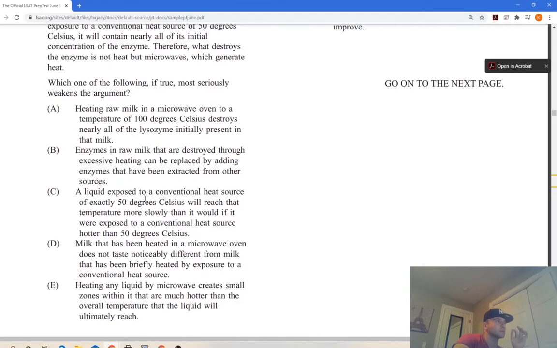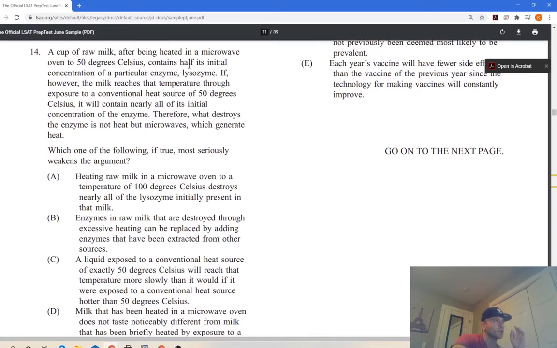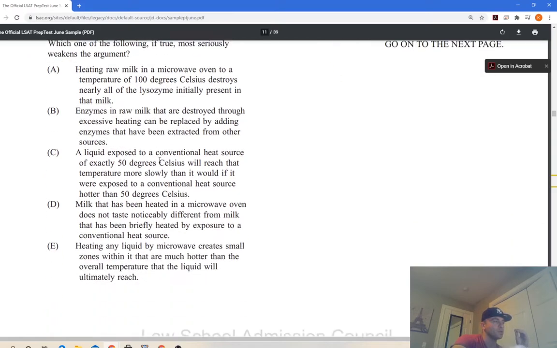A liquid exposed to a conventional heat source of exactly 50 degrees. Let me just read it one more time, just to be sure. A cup of raw milk after being heated in the microwave contains half the concentration. If, however, the milk reaches that temperature through exposure to a conventional heat source, 50 degrees, it will contain nearly all of its initial concentration. Therefore, what destroys the enzyme is not heat, but microwaves, which generate heat. So we've got to weaken it. So this weakens it really well.